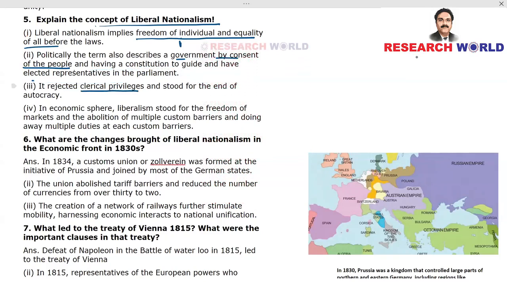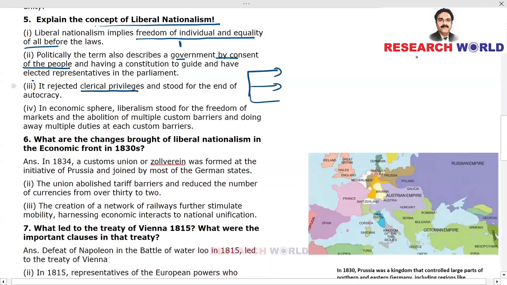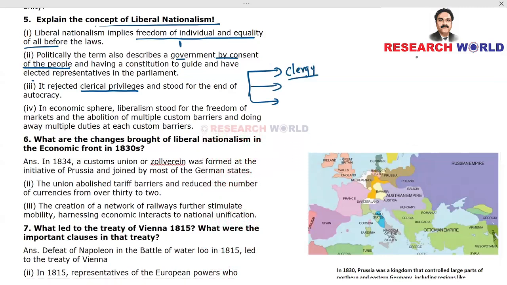As we have discussed in the first chapter, in earlier Europe, before industrialization, there were three estates, and the first estate was the clergy. Clergy means priests and people who are associated with the church, the religion.